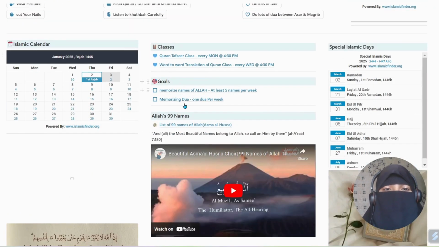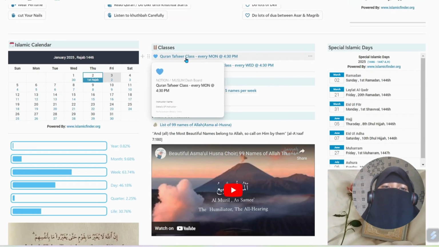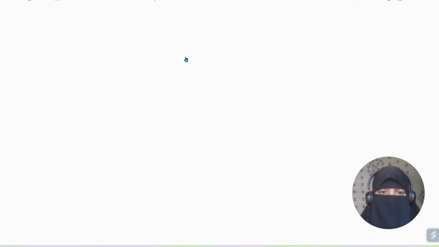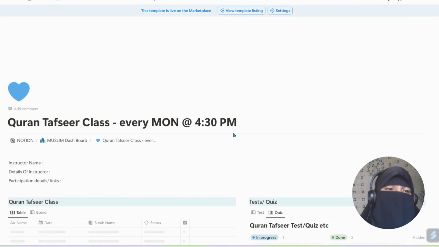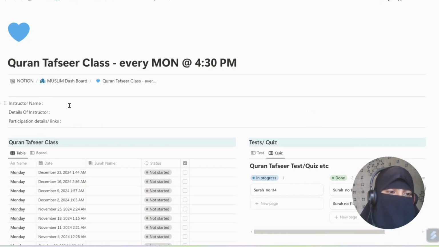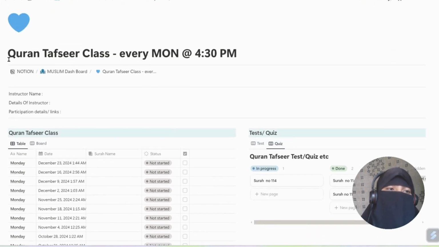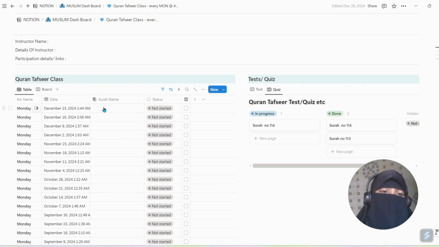Here we have classes and goals and Allah's 99 names. Let me show you the Quran tafsir class, how this page is. You have the name of the instructor, details of the instructor, and the links you can write here. As the page name says, every Monday at 4:30 p.m. Every Monday, a new column is added here, so that you can see you didn't start that class.